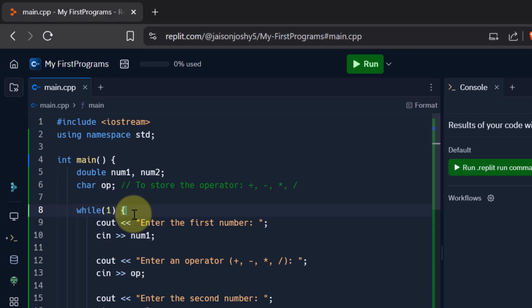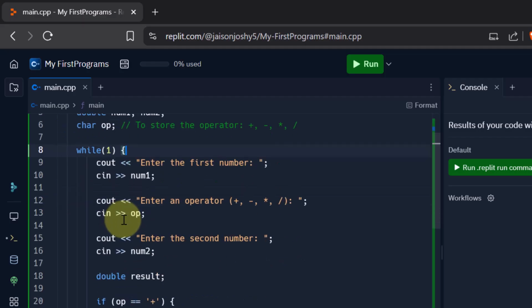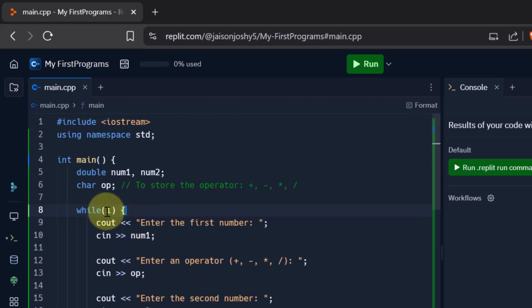So why am I doing this? I'm doing this because I don't want my calculator project to run only one time. I want this to run multiple times. The user supplies two values, performs some operation, and after that is done, we should give them the option to continue with other operations again. Right? I don't want it to run just one time. It should run any number of times that the user wants. And when the user doesn't want to run it, then we will break from this loop, and that we will see at the end. So just understand now, whatever is there inside this while loop, they will keep running again and again because this condition 1 says that this is always true.